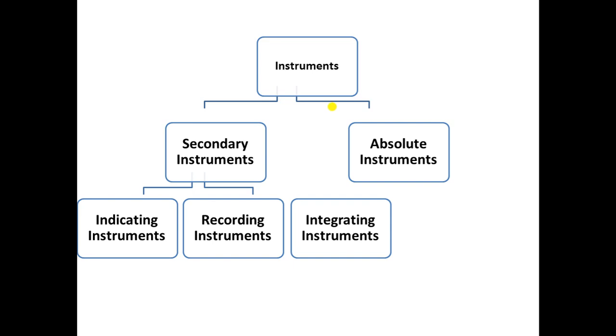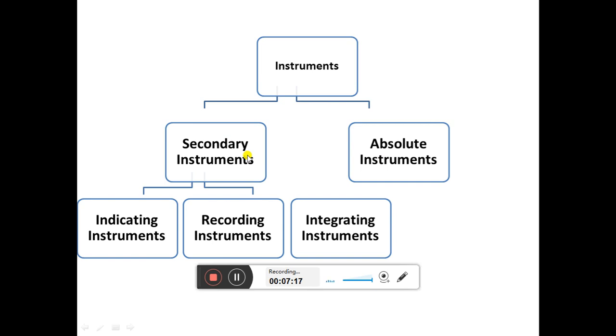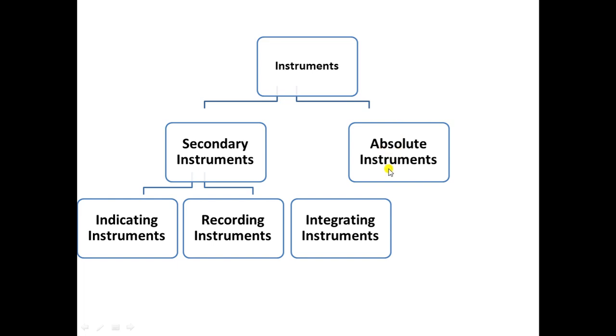Next, let's see the classification. All the instruments are broadly classified into 2 categories: absolute instruments and secondary instruments. In case of absolute instruments, the reading or the value of the quantity measured is in terms of instrument constant, which means that for understanding absolute instruments, let us take an example of a galvanometer, a tangent galvanometer. Tangent galvanometer is an example of absolute instrument.